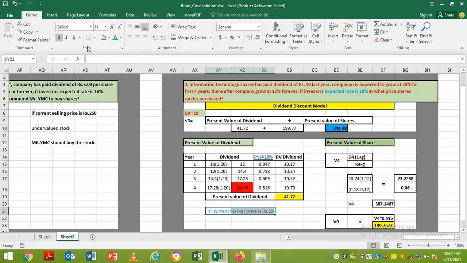And if you want to give the answer, you can comment in this box. What should be your advice? Will you advise your client to purchase the share or not? So this is called the real value of share, 241. This is called the market value of share right now, which is available in the market, which is 250. So should we recommend it? Being an MBA student, you can just give me your answer in the chat box. What advice will you give to your client?